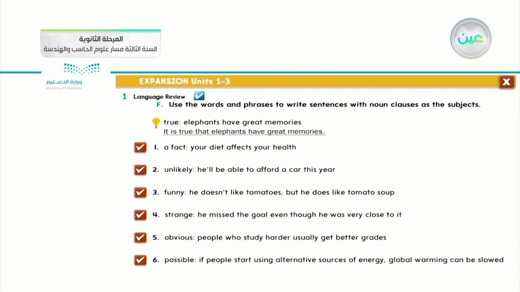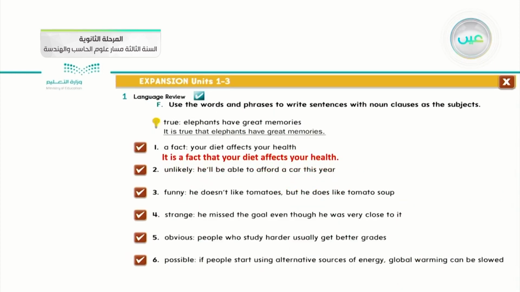Look at the first one: elephants have a great memory. So it is true. It is true is one of the expressions they mention in your book. With that statement, I can complete my statement as a noun clause. So it is true that elephants have a great memory. Okay, are you ready to apply the other ones? Okay, let us begin.